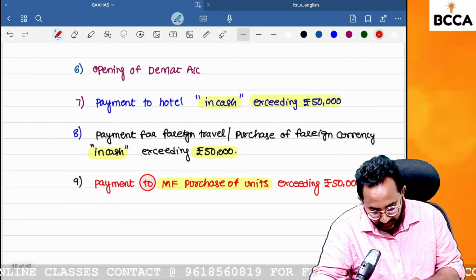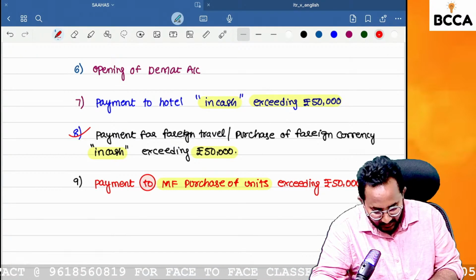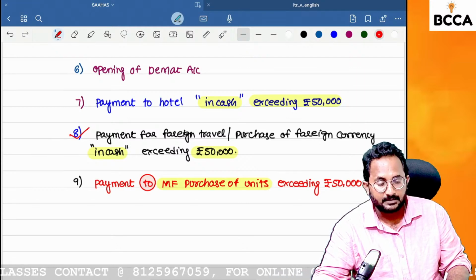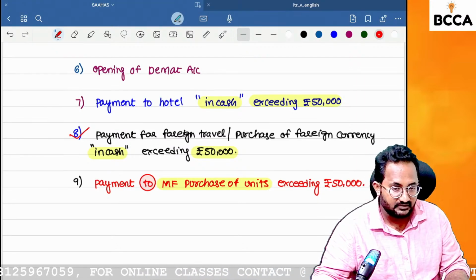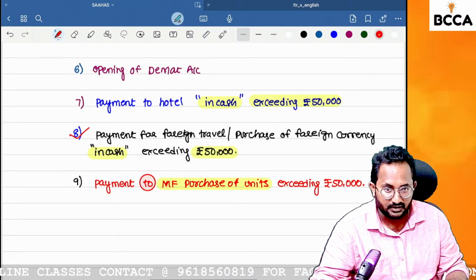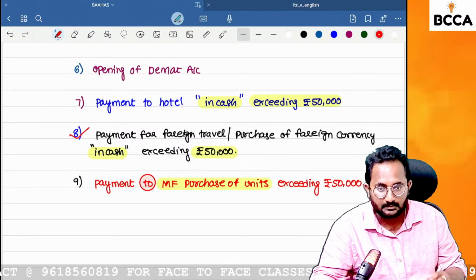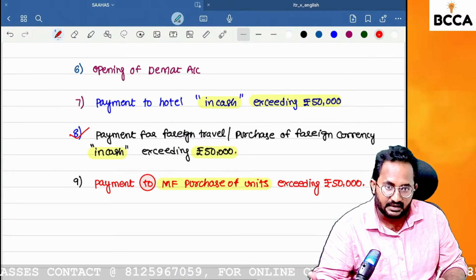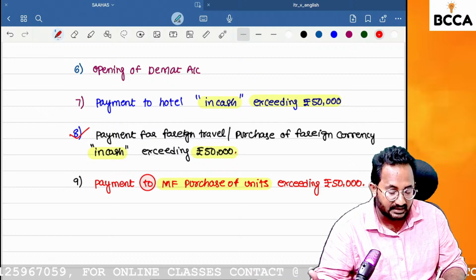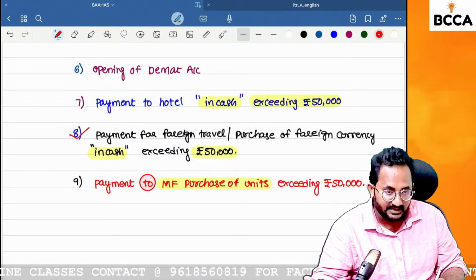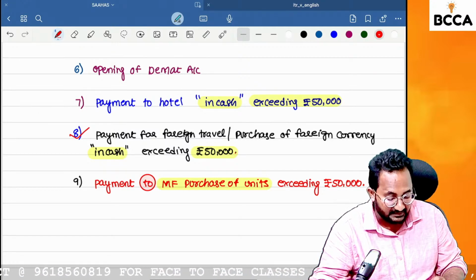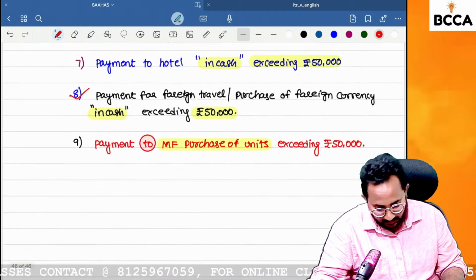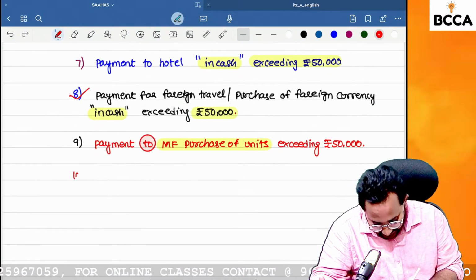Next, can you tell me for the eighth point, what is the reason? I think you know. If foreign travel expenditure incurred exceeds 2 lakhs, they are required to file the return of income. For cross verification purposes only, they are tracking the details about foreign travel related expenditure. They are keeping track of foreign travel expenses. That's why they are attaching the PAN number here. Are you clear? Next, can you tell me what is the 10th point?